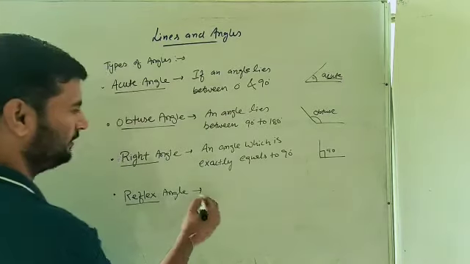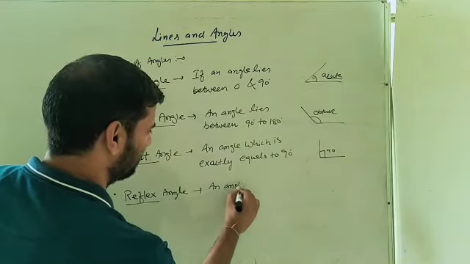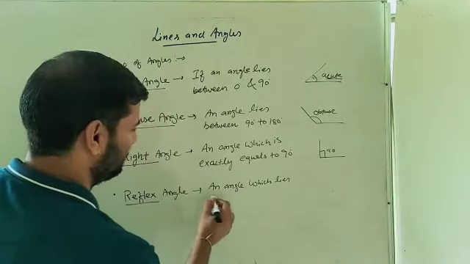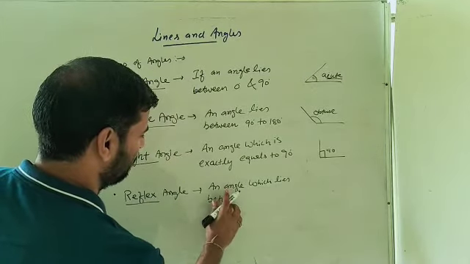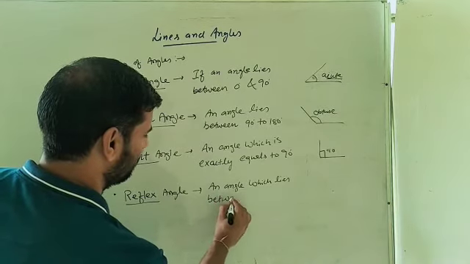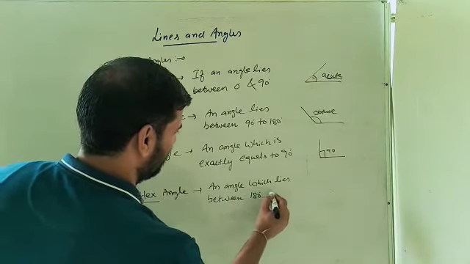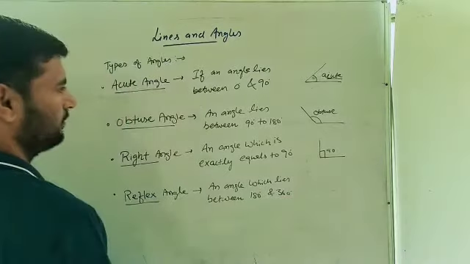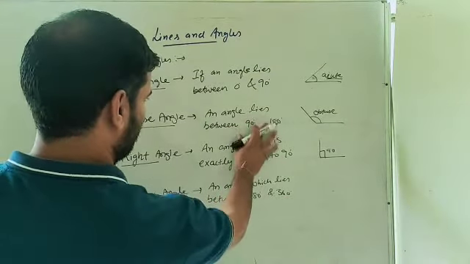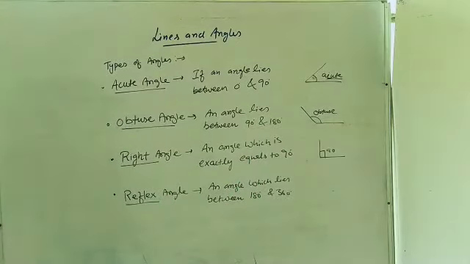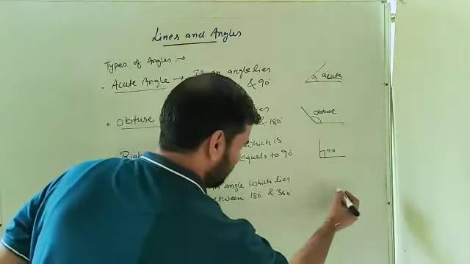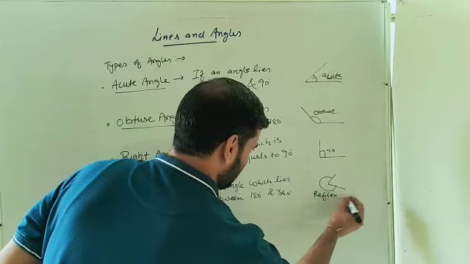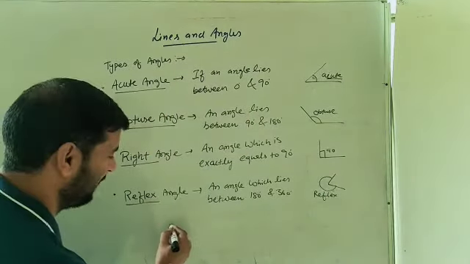Any angle which lies between 180 and 360 is known as the reflex angle, just like this. Reflex angle. How can we find the reflex angle?